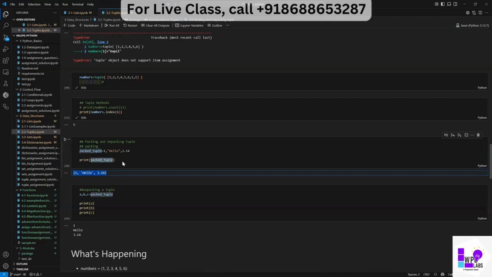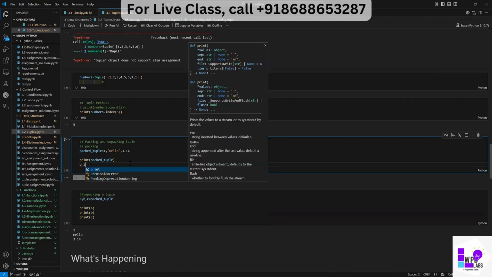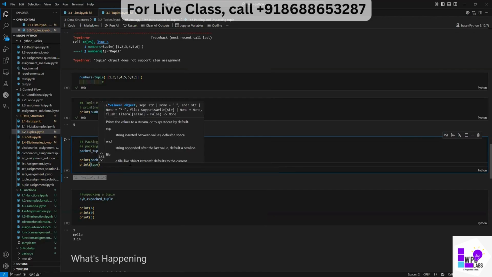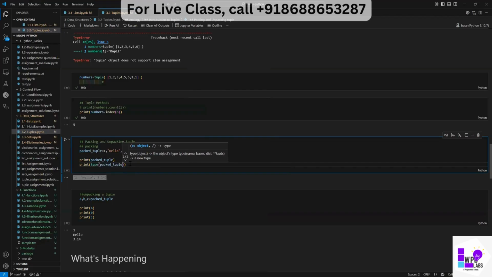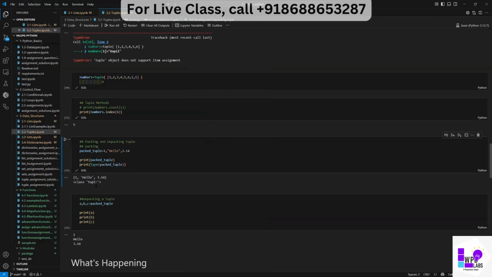This will become a tuple. Let me print the type of this packed tuple. See, it became a tuple, right?